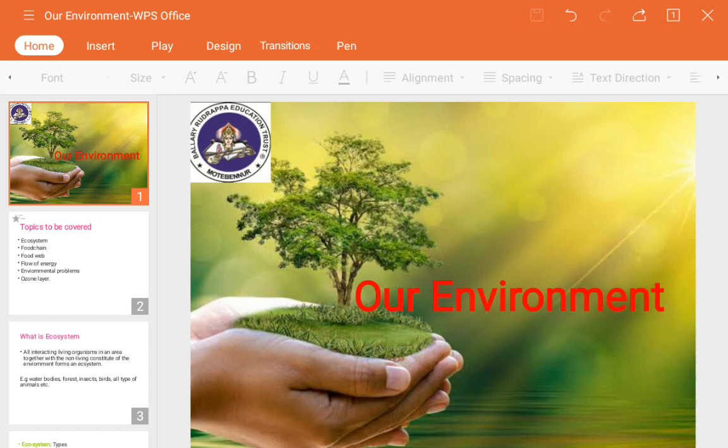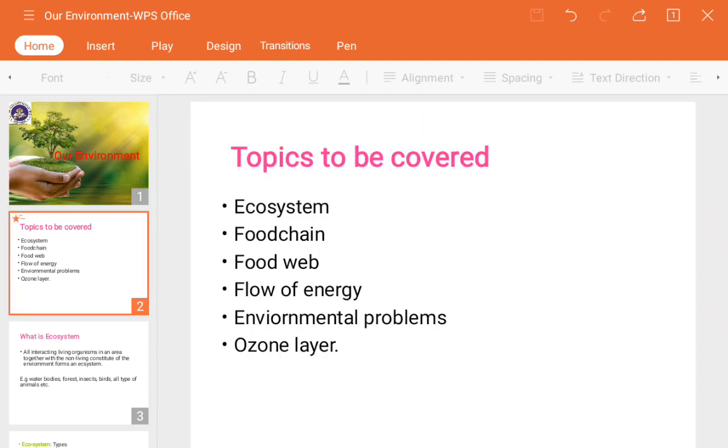According to that you can understand which animals are involved in maintaining the balance in the environment. The topics to be covered are the ecosystem, food chain, food web, flow of energy, environmental problems and the ozone layer. In this chapter we are going to study the things which are better for the environment, which will increase the benefits to the living organisms surviving in it.